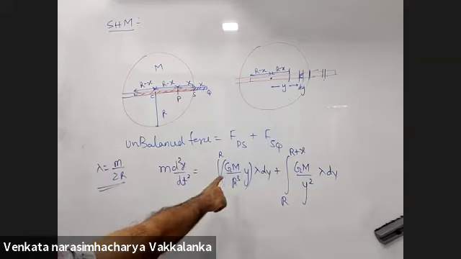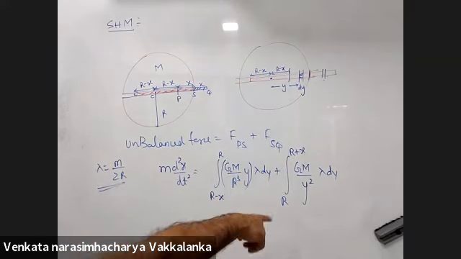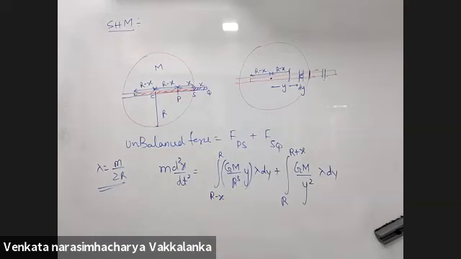The integral of y dy is y square by 2. The integral of dy by y square is minus 1 by y. Yes sir. In the place of y, put the limits. After taking x, some parts give me an x square term, so cancel it. Yes, x square: x is very small when compared to r, which means x square will become negligibly small.